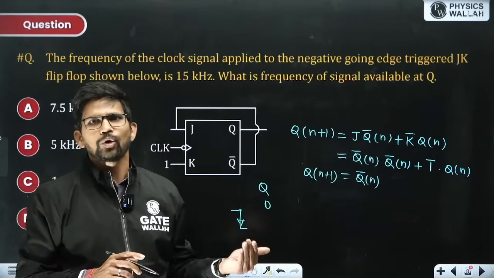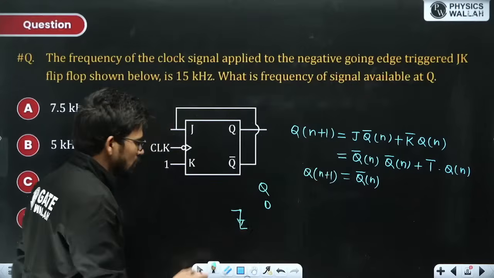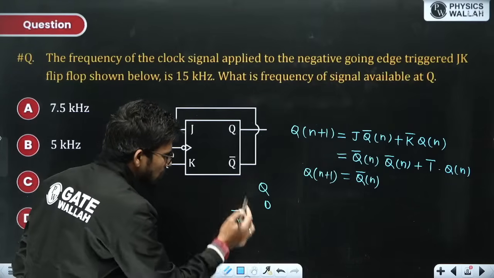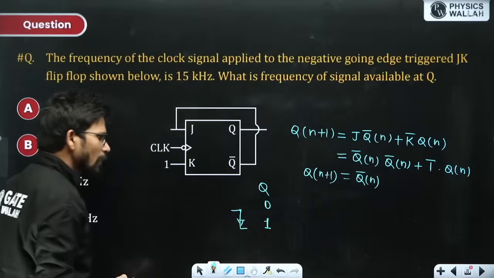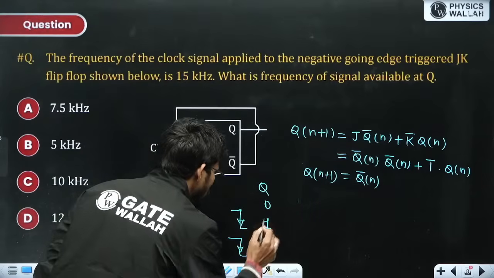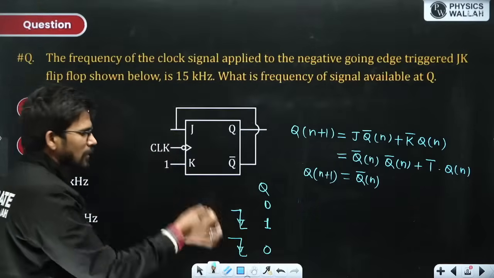Where will it go? To the complement of the present output state. So as soon as it is triggered, present output state 0 will go to 1. At the next trigger, present output state 1 will go to 0, and then next state again 1.